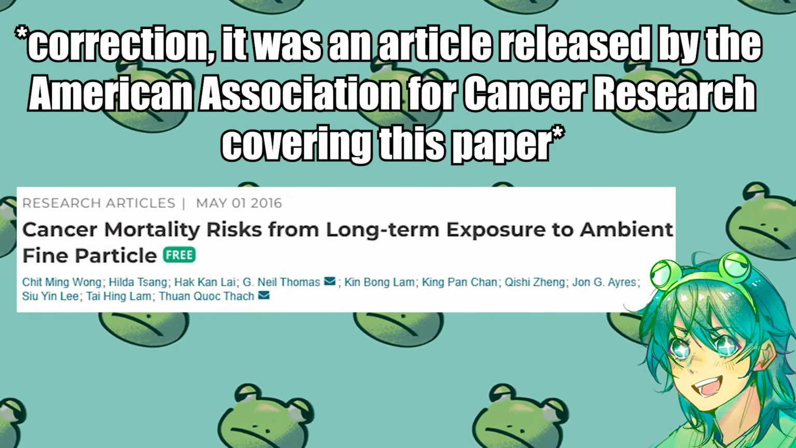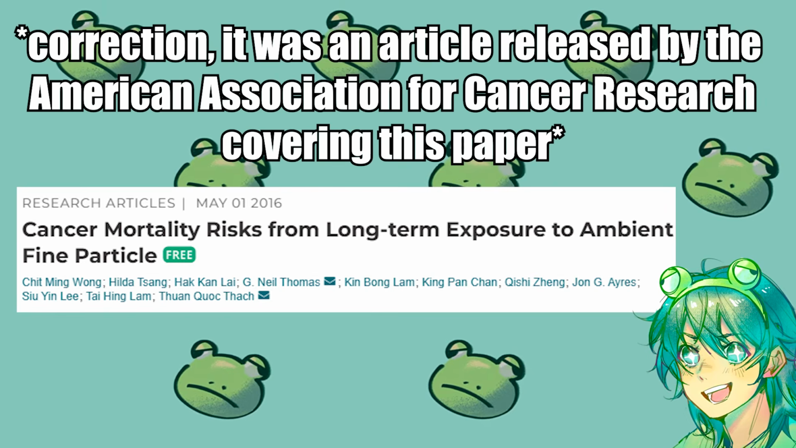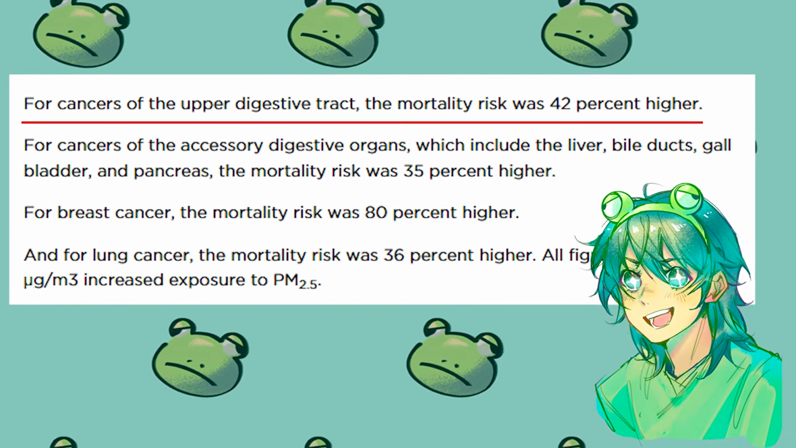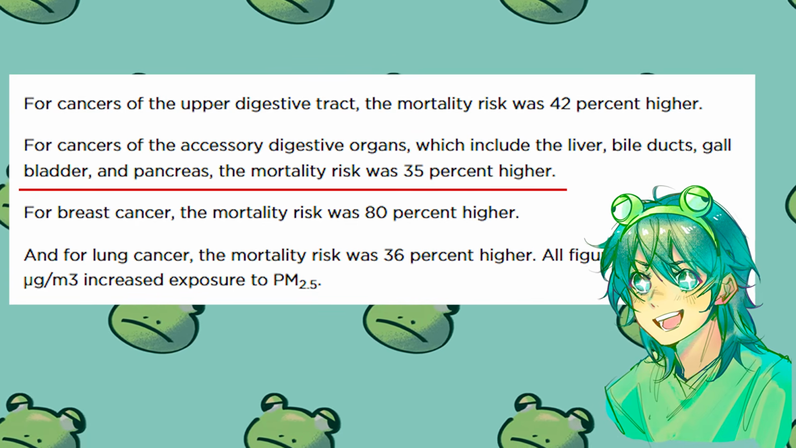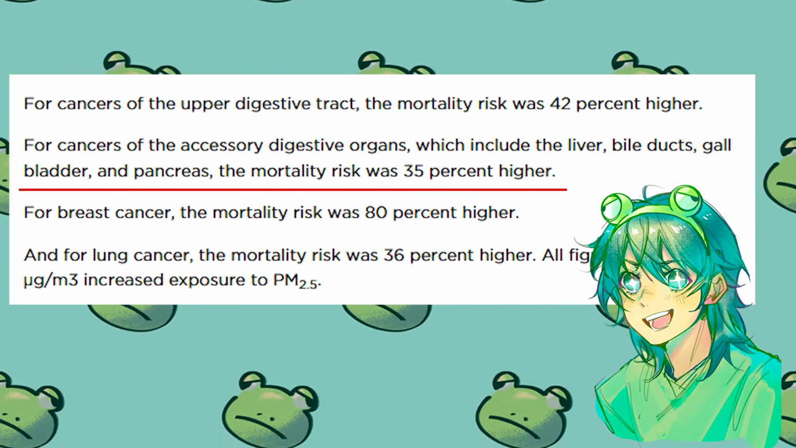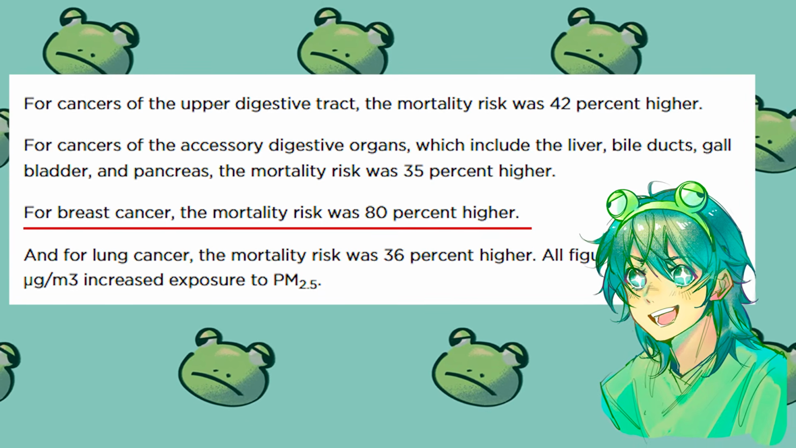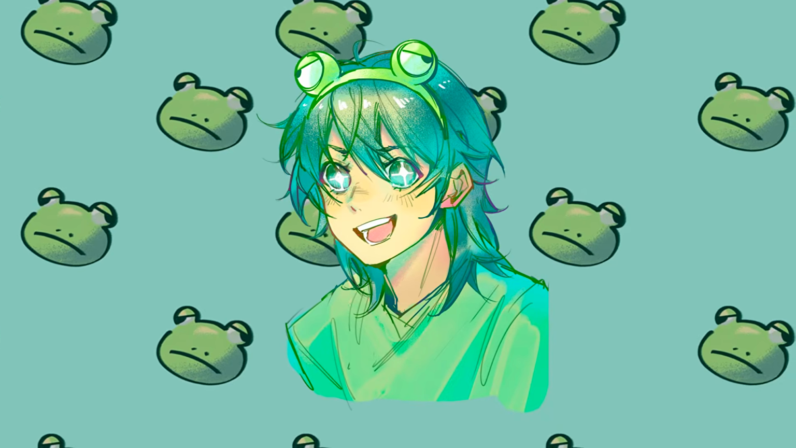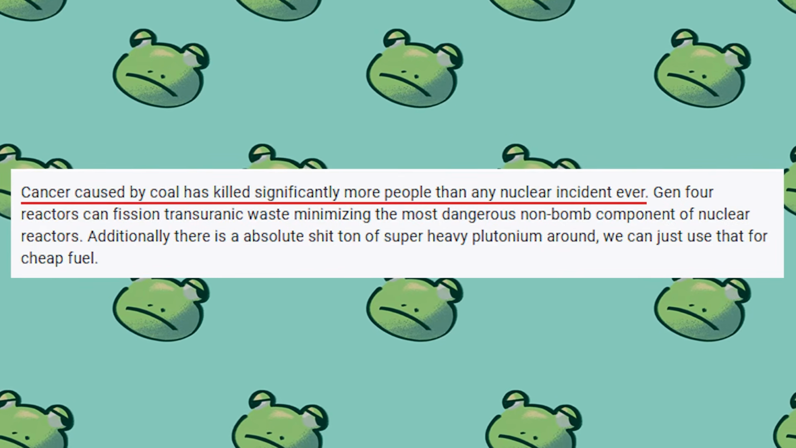Another study I found also linked air pollution not just to an increased risk of getting cancer, but to the mortality rate as well. It was found that for cancers in the upper digestive tract, there was a 42% increased mortality rate, 35% for liver, bile ducts, gallbladder, and pancreas cancers, 36% for lung cancers, and a whopping 80% increased mortality rate for breast cancer. As one of the survey participants pointed out, cancer caused by coal has killed significantly more people than any nuclear incident ever.